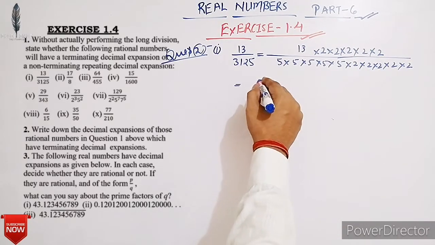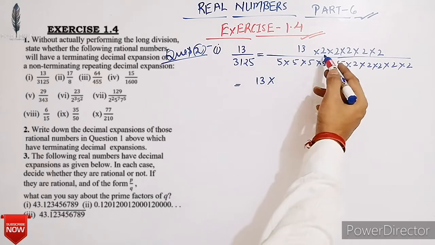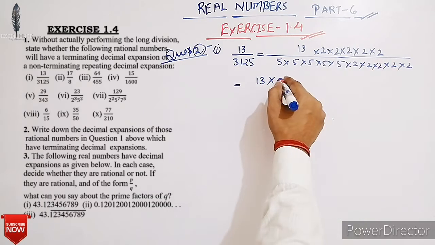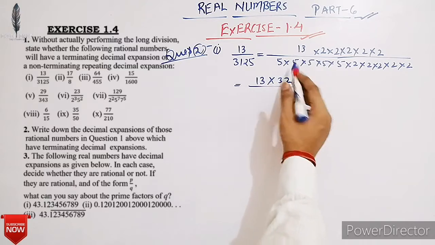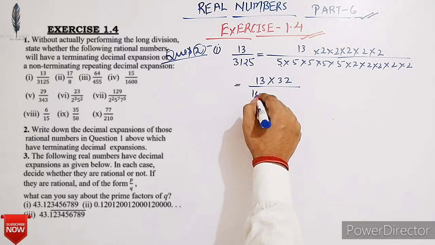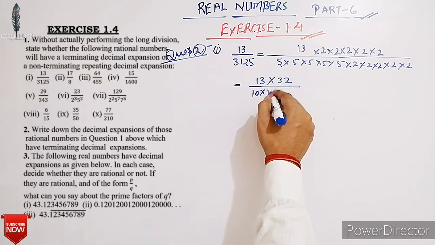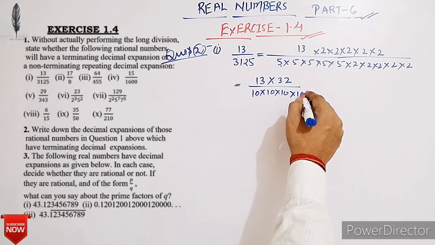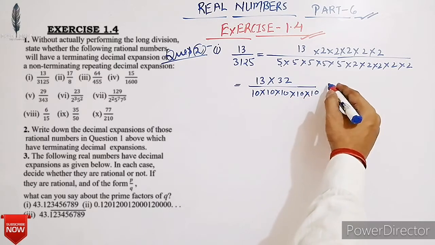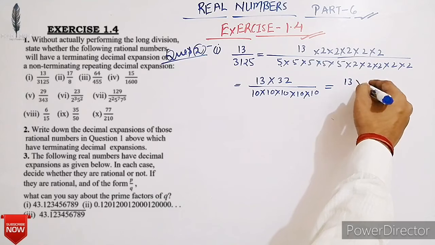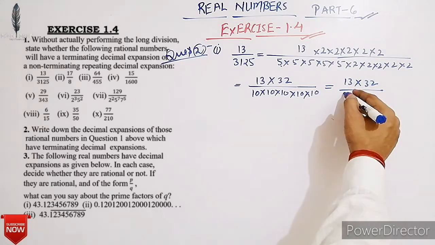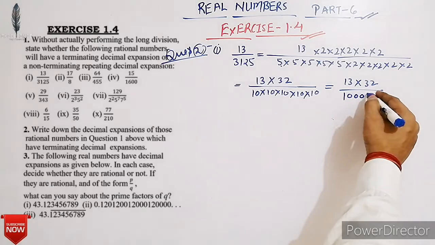So it is equal to 13 into 32 upon 10 into 10 into 10 into 10 into 10, which is 13 into 32 upon 1 lakh.